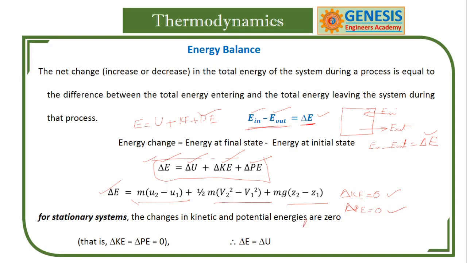So delta E, that is the change in total energy, is equal to the change in internal energy. This is one of the expected questions for competitive examinations.